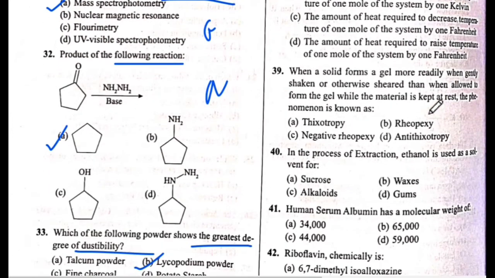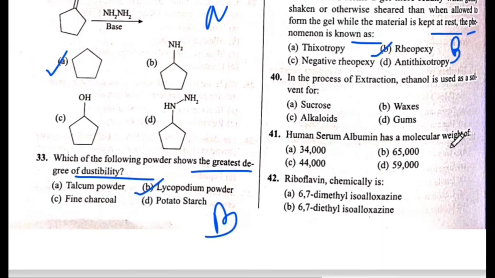Next is question number 39. When a solid forms a gel more rapidly when gently shaken or otherwise sheared than when the material is kept at rest, the phenomenon is known as. The answer is B. Rheopexy. The answer is B.